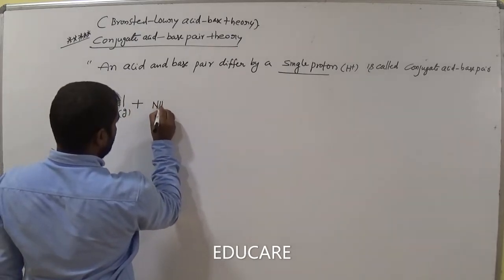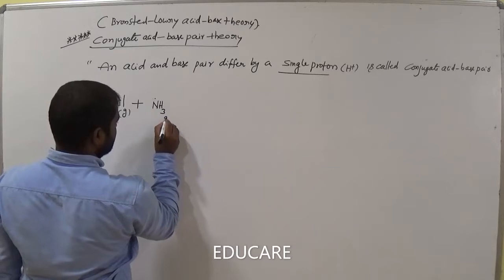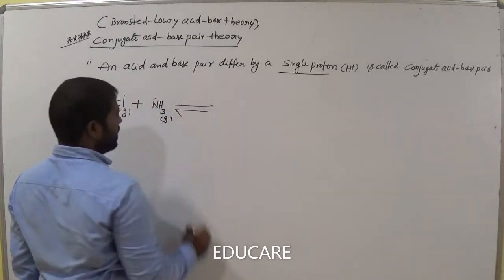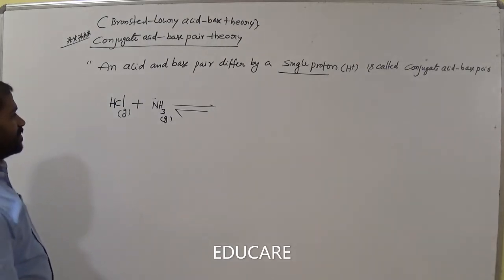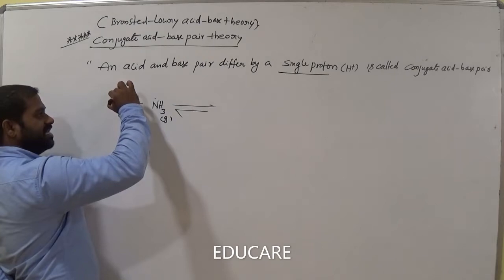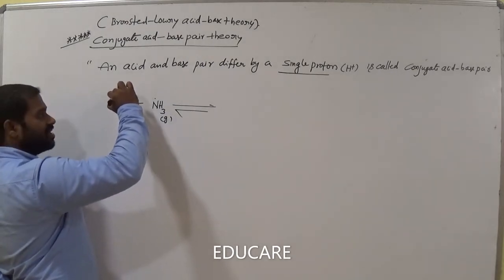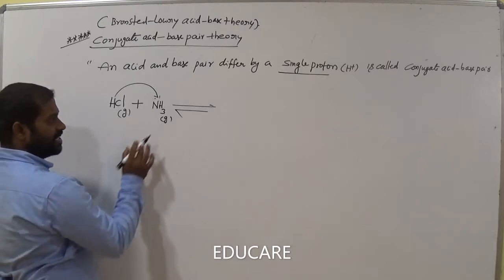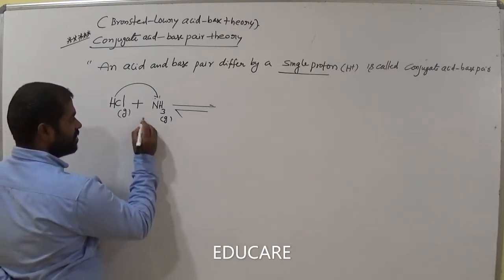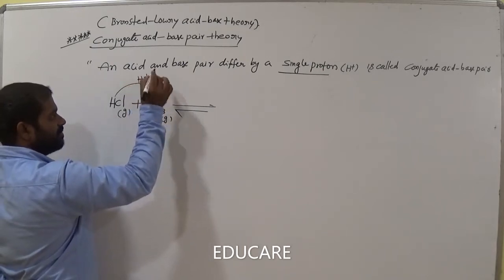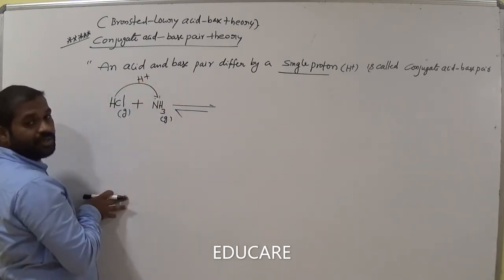We consider ammonia, it is also a gas, and the reaction is reversible. So what is a Bronsted acid? In this case HCl is the acid, and it can donate a proton to this base. Ammonia is a base, okay? So remember, HCl donates the proton to ammonia, am I right? HCl donates the proton to ammonia.